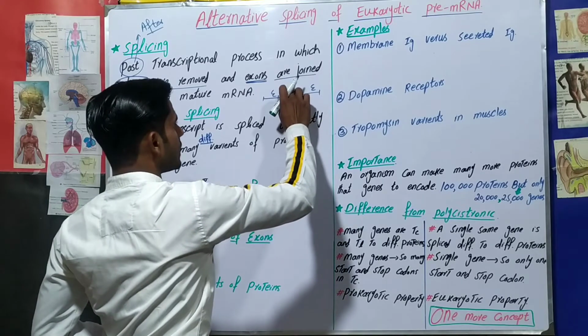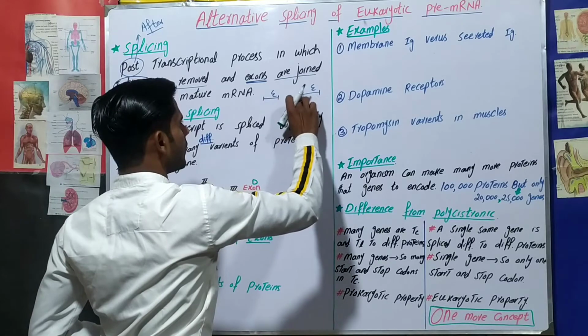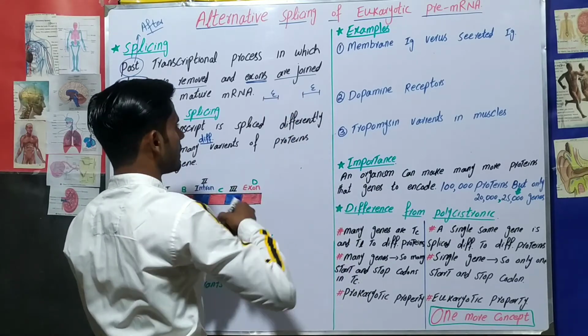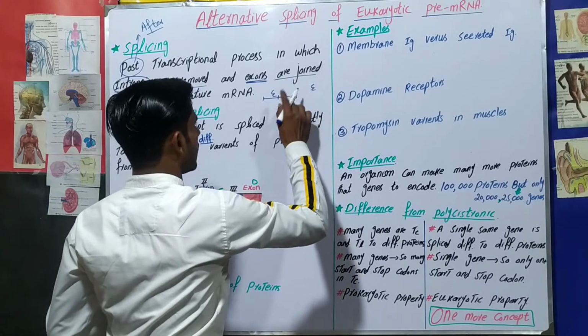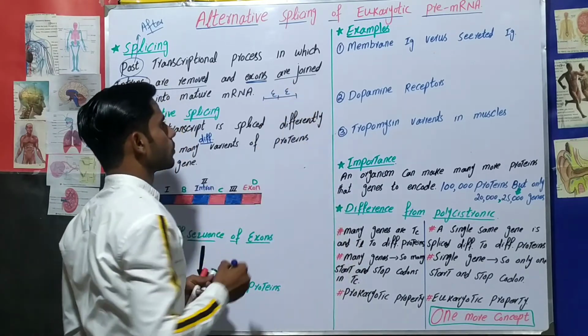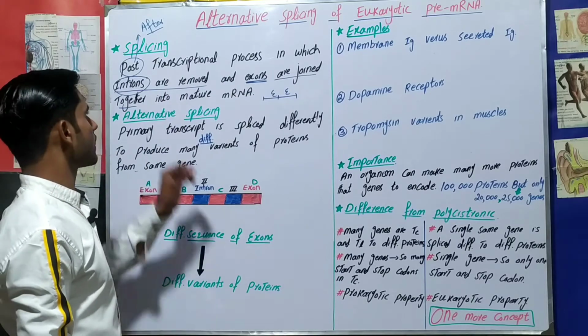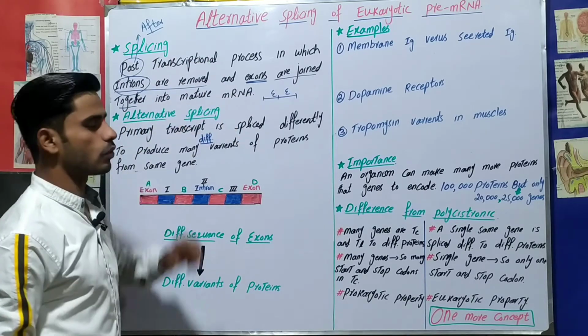We will remove this intron, and then these exons will join together in this way. This is called splicing, and as a result of splicing, the pre-messenger RNA is changed into mature messenger RNA.